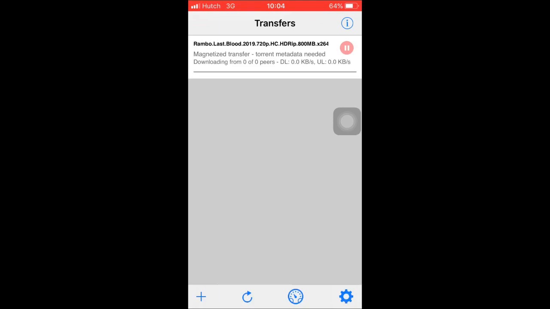So this is the method how you download anything to your iPhone or mobile device without paying a single additional cent.